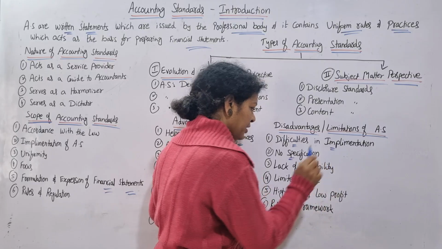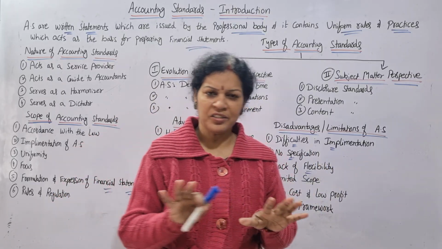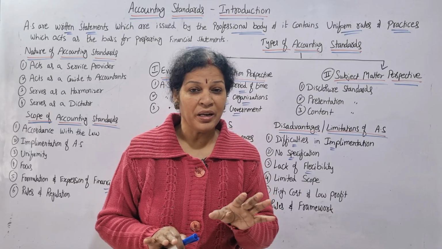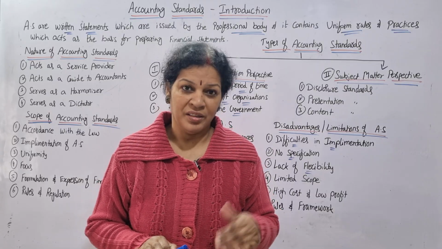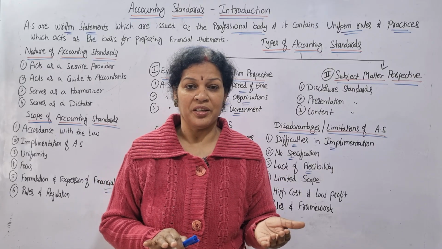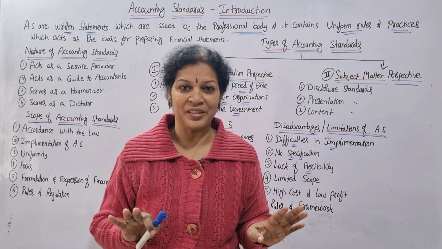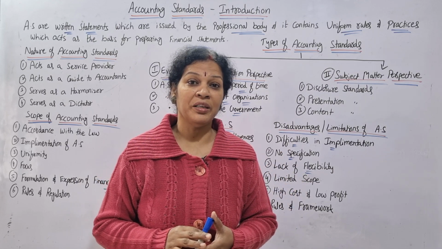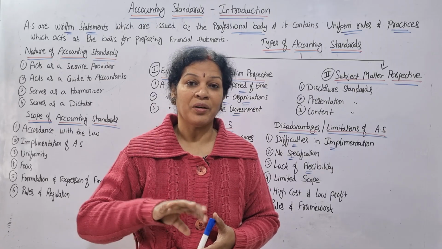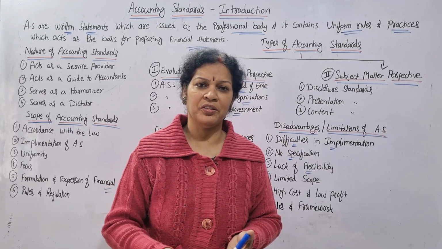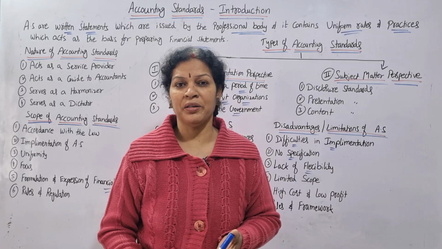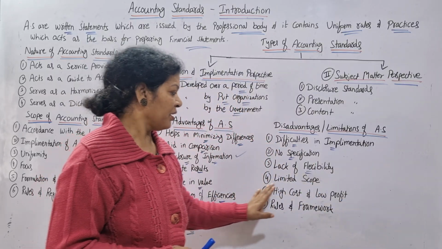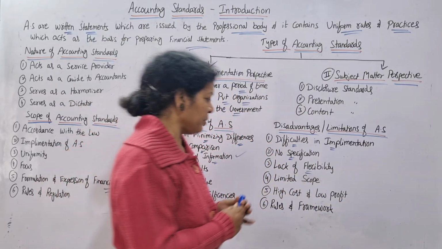Next one is lack of flexibility. Accounting standards they mentioned, but according to the need, according to the requirement, some kind of flexibility must be given by the accounting standards, IAS, but there is no flexibility, rigid rules and regulations that you have to follow. If some flexibility would have been given, then that would be comfortable and convenient for the organizations. We'll follow, but according to our changes, according to our requirement, according to our convenience, we can make a change. So that kind of flexibility is not there, and scope is also very limited.